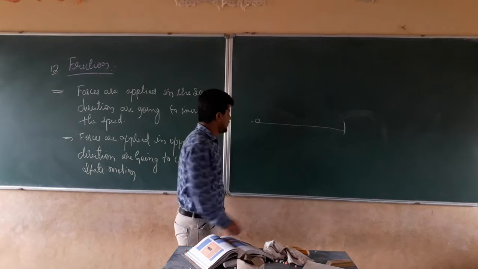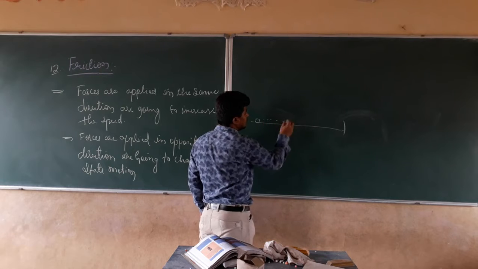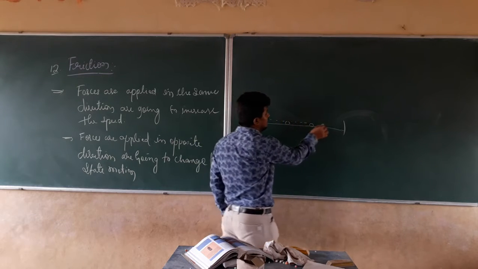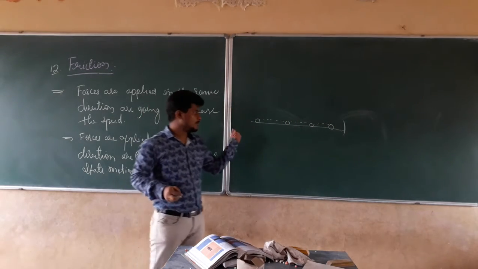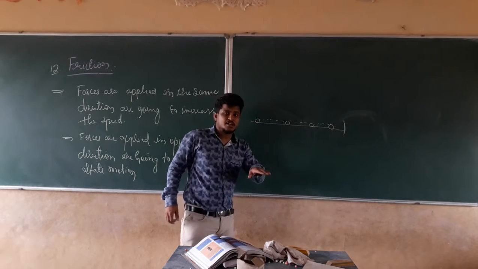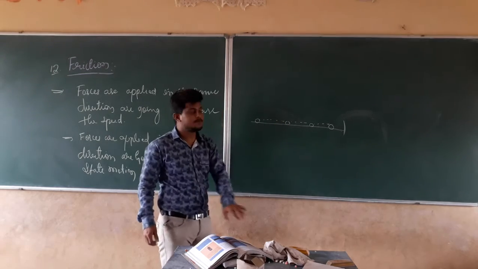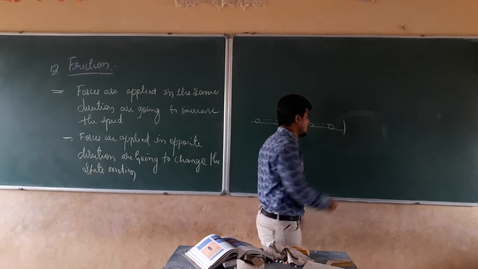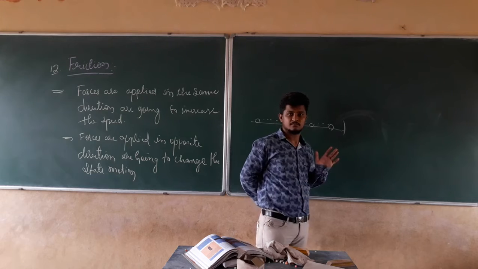Right? After some point, the ball is going to reach here. After some point, the ball is going to reach here. Again, after some point, the ball is going to reach here. And lastly, the ball is going to stop here. Virat Kohli plays that shot. The ball is continuously in motion along the ground. After some point, it is going to come here. The speed is getting reduced. Again, after some time, the ball is going to come here. Lastly, the ball is going to stop here.